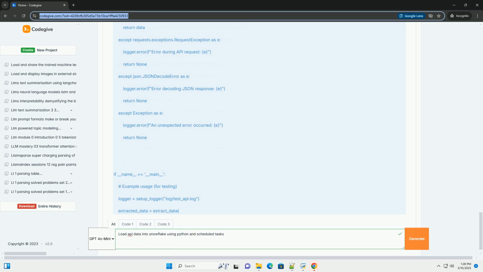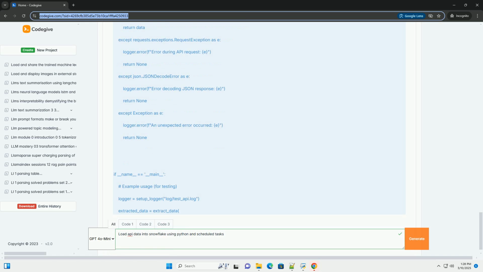Response.raise_for_status, raise an exception for bad status codes, 4xx or 5xx. Data equals response.json, assuming the API returns JSON data. Logger.info, successfully extracted data from the API. Return data.